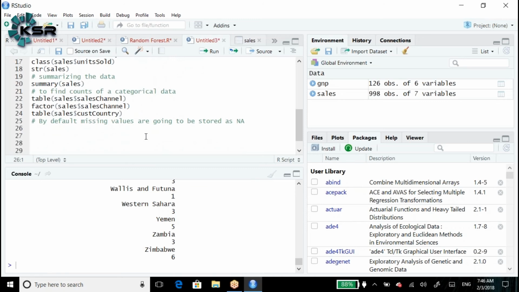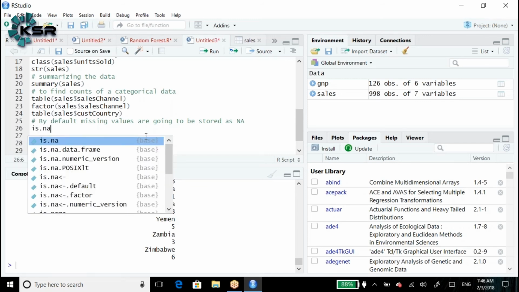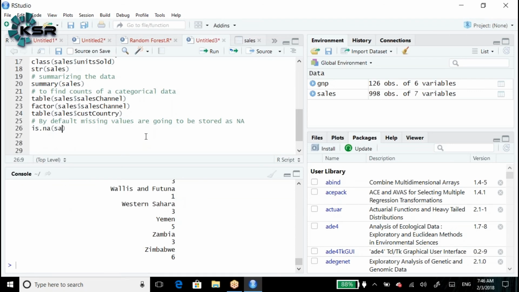How do we calculate this? First let's discuss is.na of sales dollar, and let's go with one variable, customer ID. is.na checks whether there is any null, not applicable, or not available value.